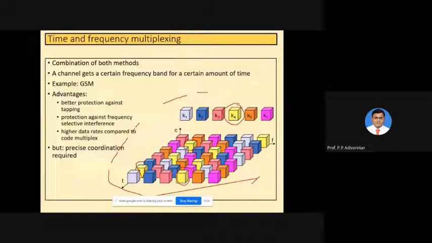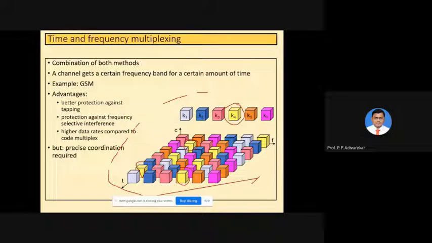Now, as the data is transmitted at different frequencies, frequency selective fading will not hamper the entire conversation. That is another advantage. The drawback, or little limitation, of this technique is that precise coordination and complex transmission and reception techniques should be deployed for time and frequency division multiplexing to be successful, and that is the mixture of time and frequency multiplexing.